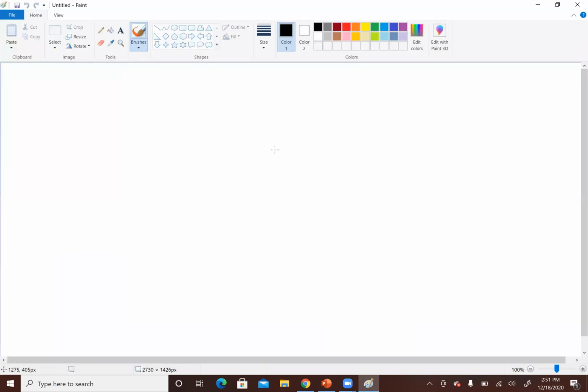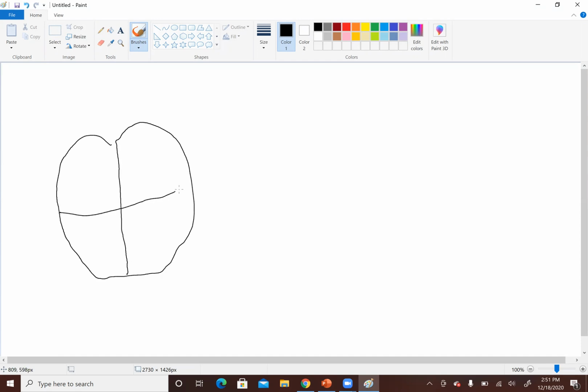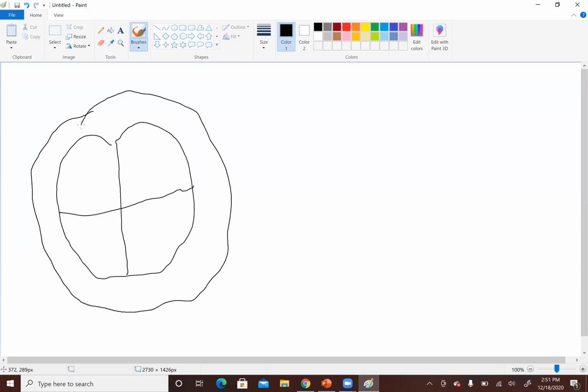So in a normal person's heart, let's say this is the heart, and these are the four chambers. There is a layer known as the pericardium surrounding it. Usually, in systole the heart muscle contracts, and in diastole the heart muscle relaxes.